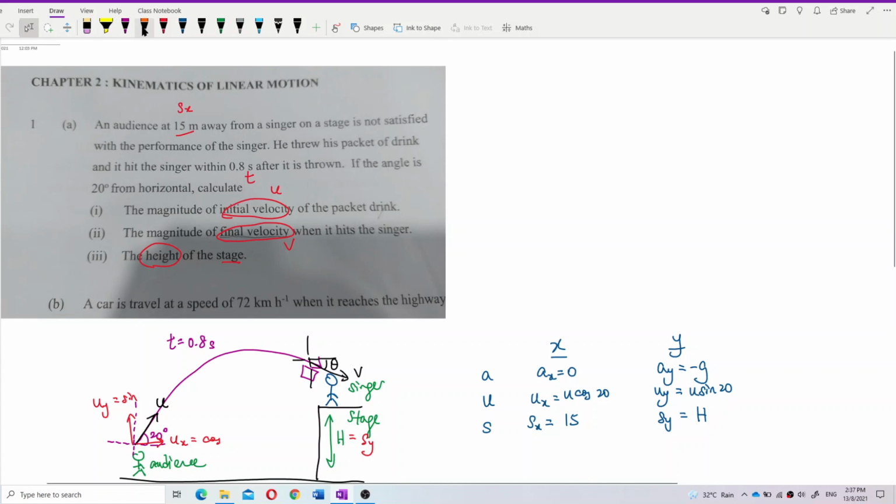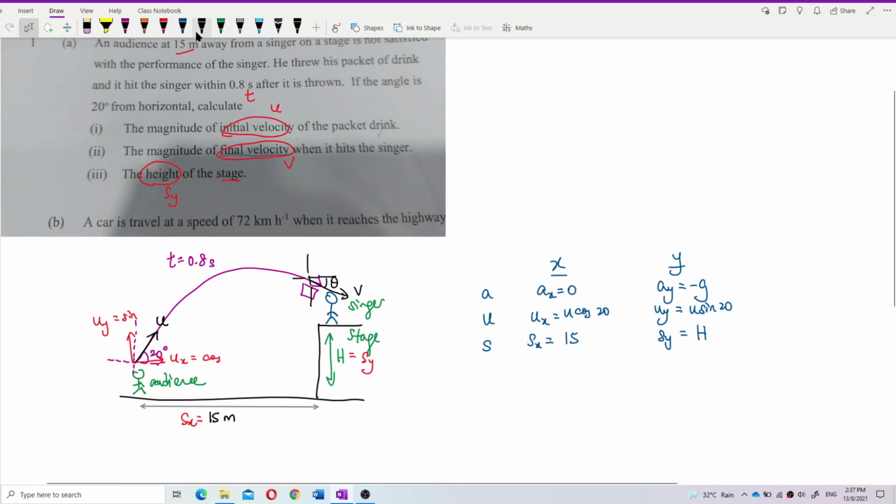Remember sx, and the height is sy, which we need to find. The time taken is 0.8 seconds. This is the same for both components. This is the key: time x is equal to time y, and the time taken is 0.8 seconds. So it's easy already, because we already have all the required information.